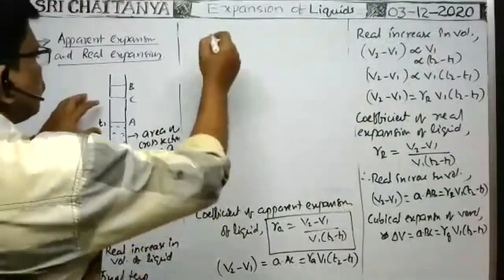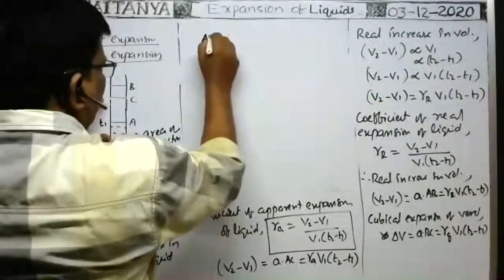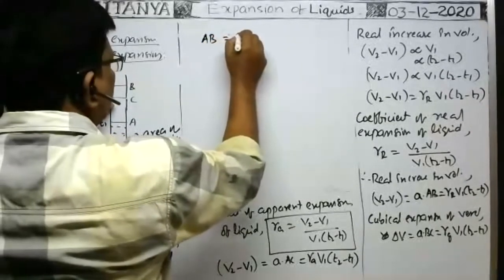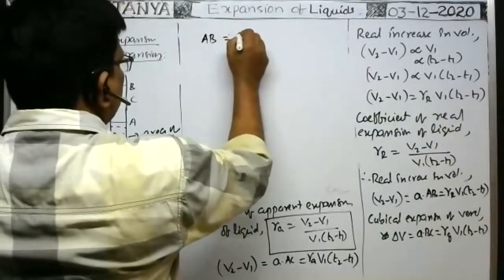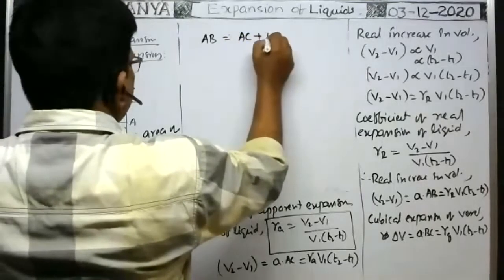From the diagram, AB is equal to AC plus BC.